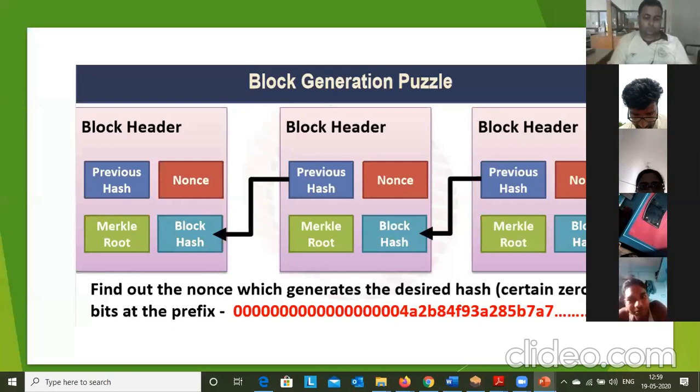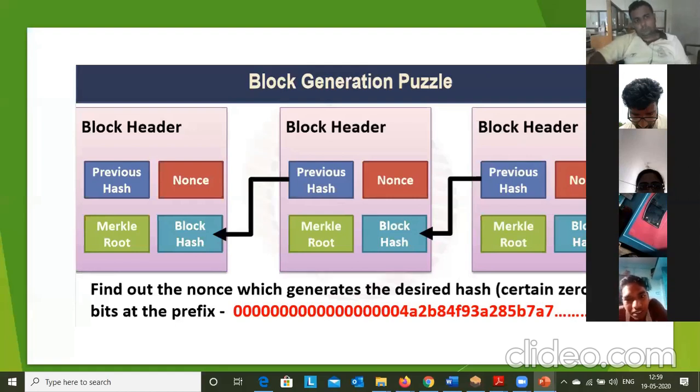Like you can think that here some zeros are there. This is the difficulty target, or cryptographic puzzle. In order to solve this puzzle, which nonce value does he have to use? Here the miner will mine. He will randomly use different nonces so that the output has leading zeros like this. Once he succeeds, then he can add the block. So he has to run the algorithm many times. This is called proof of work.